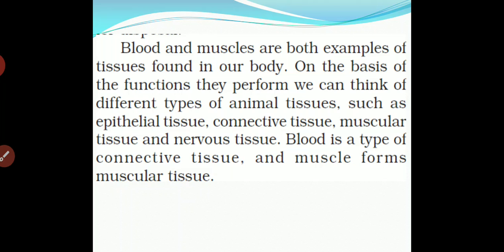Blood is a type of connective tissue. Now, blood is said to be a connective tissue, and muscles form a muscular tissue. So from this we can say that blood is said to be a connective tissue, while muscle is said to be a muscular tissue.